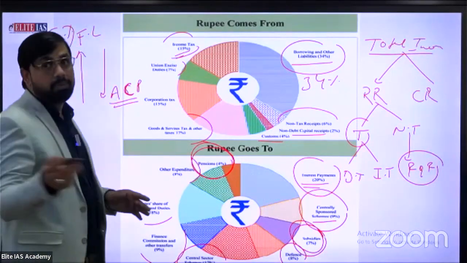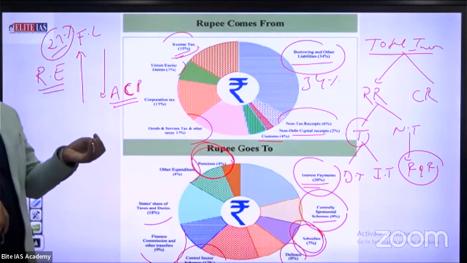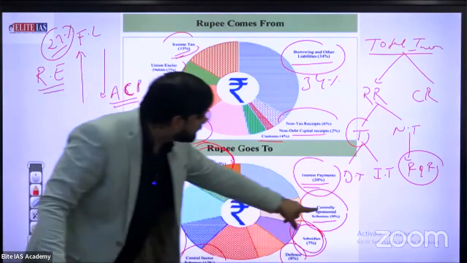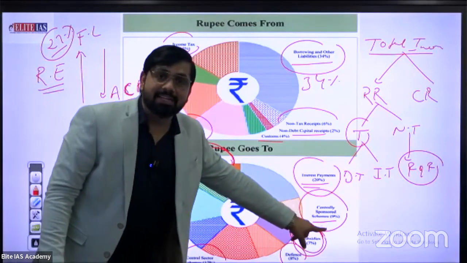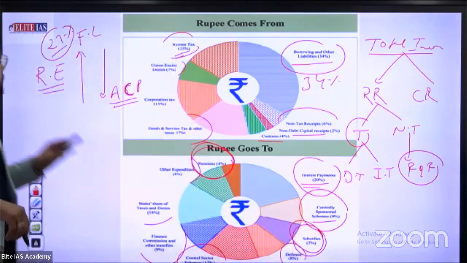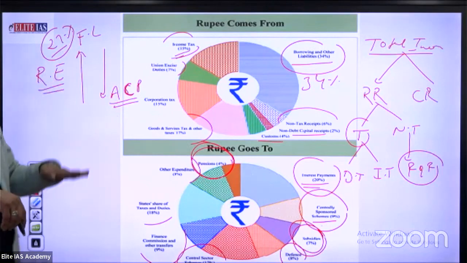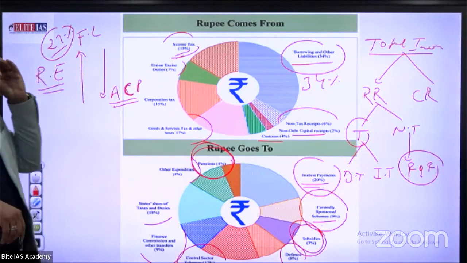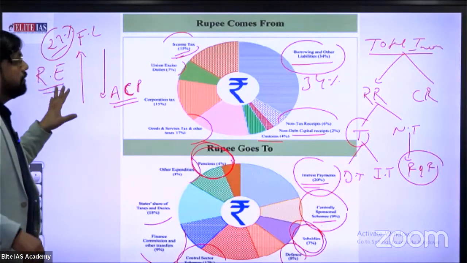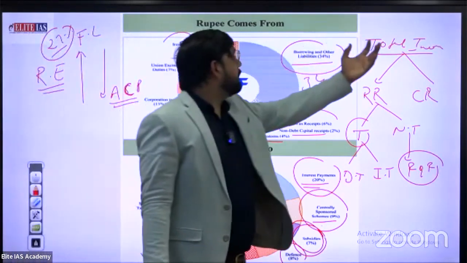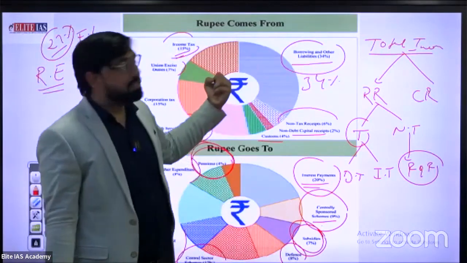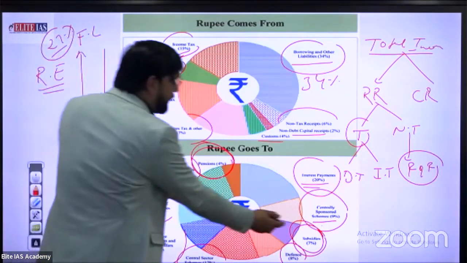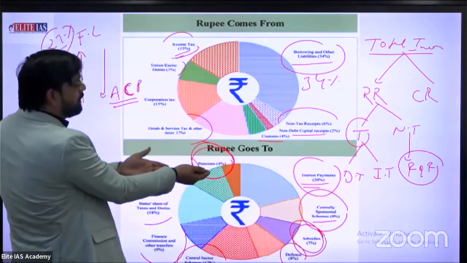There are also many different examples of revenue expenditure, which are indirectly central sector schemes or centrally sponsored schemes. So, at minimum, we directly see approximately 27% financial liability. This is not good for India, because total borrowing and liabilities are 34%. In borrowing and liabilities, directly, the government provides 4% in the form of subsidy and 4% in the form of pension.